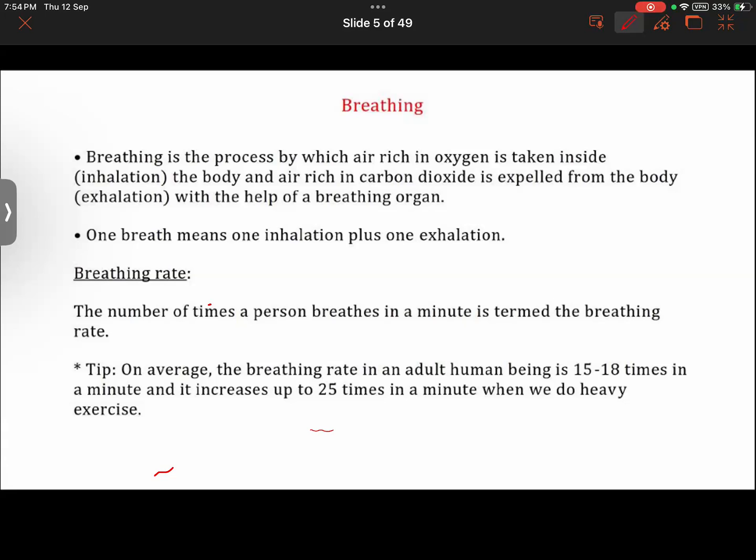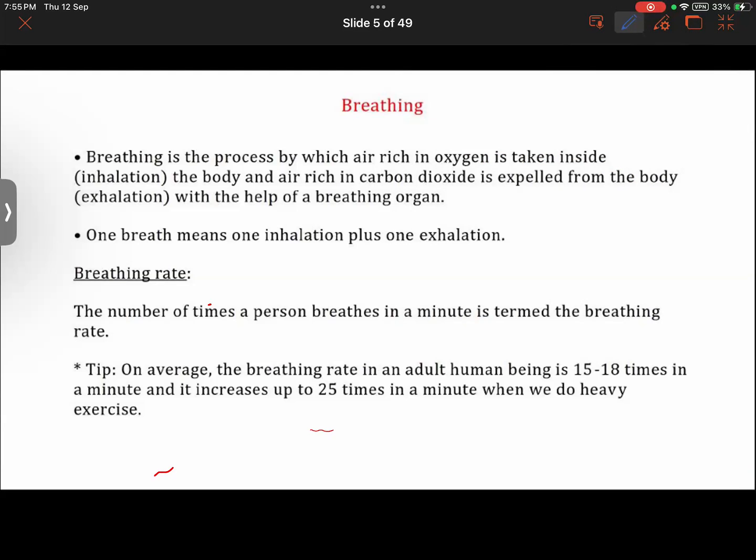Breathing is the process by which air rich in oxygen is taken inside, inhalation, the body, and air rich in carbon dioxide is expelled from the body, exhalation, with the help of breathing organs. One breath means one inhalation plus one exhalation. Breathing rate. The number of times a person breathes in a minute is termed the breathing rate. On average, the breathing rate in an adult human being is 15 to 18 times in a minute, and it increases up to 25 times in a minute when we do heavy exercise.